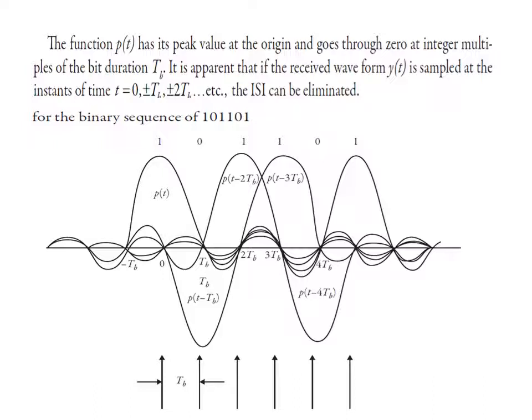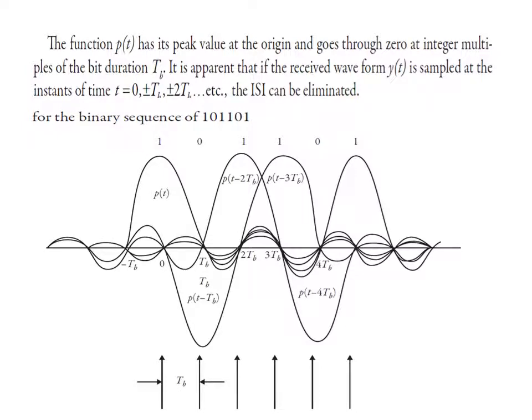Just look at PT only. Since our binary sequence has the first value 1, it is drawn in the upper direction. This is your PT. Since it is a sync pulse, the amplitude will be decreasing like this.